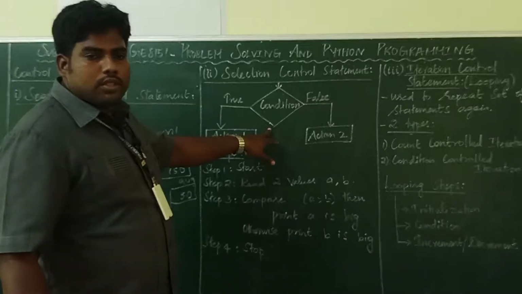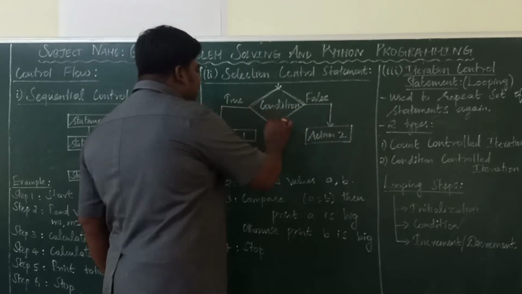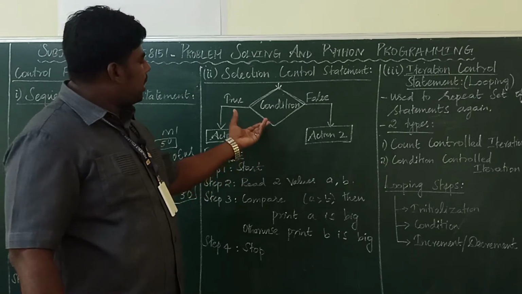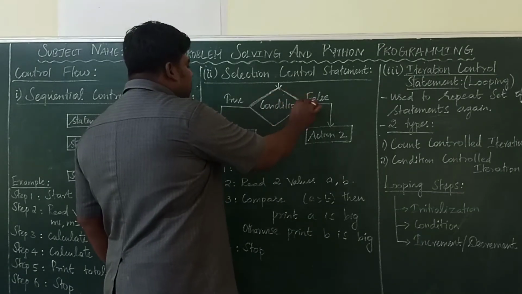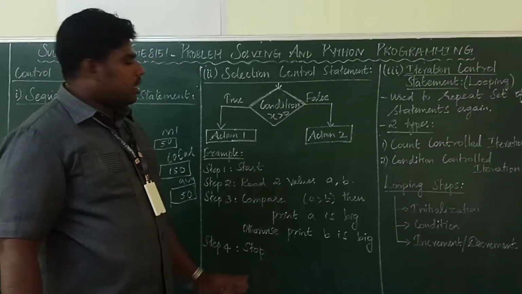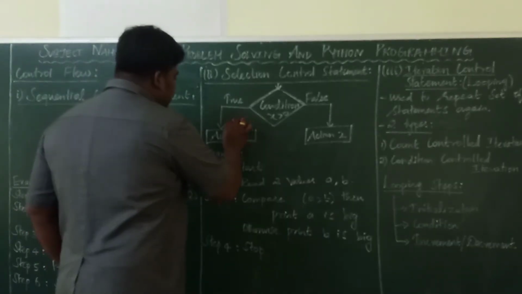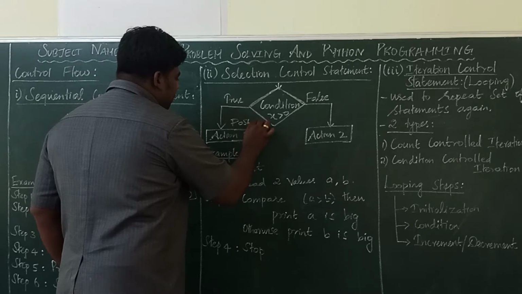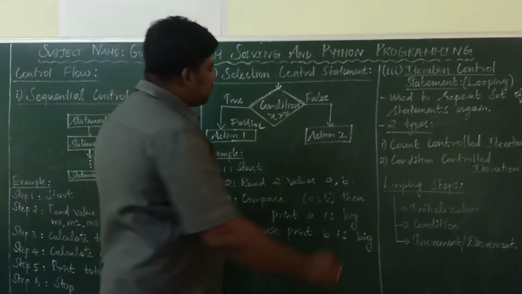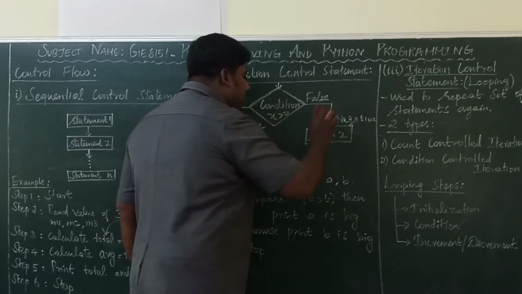So there is one condition. This diamond box is the decision symbol, and there we have to write the condition. For example, x greater than 0. If x greater than 0 is the condition, and the condition is true, then action 1: it is a positive number. Action 2: if the condition is false, it is a negative number. All of you understood?